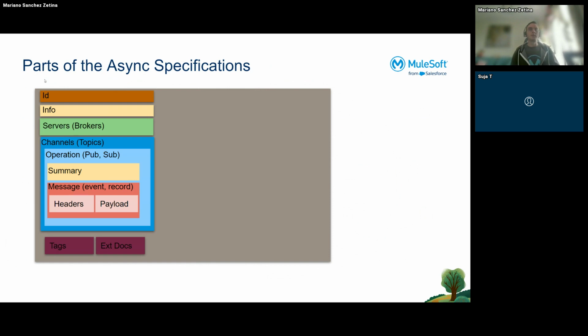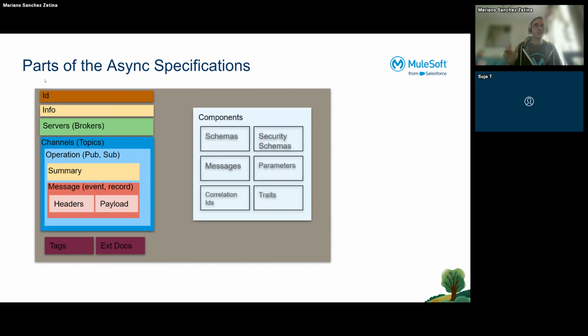So this is something that is helping you to filter and get the important events or messages that you want to retrieve and you want to use, okay? And at the end, we have some components that are being used by the right side of this kind of assets.